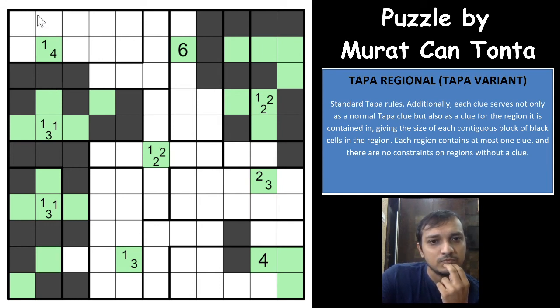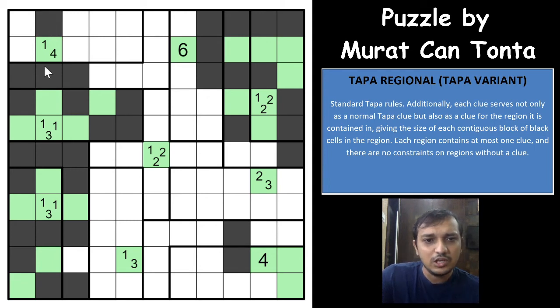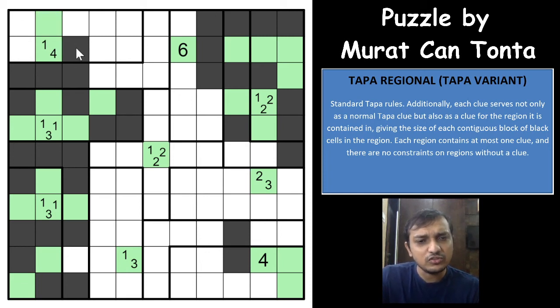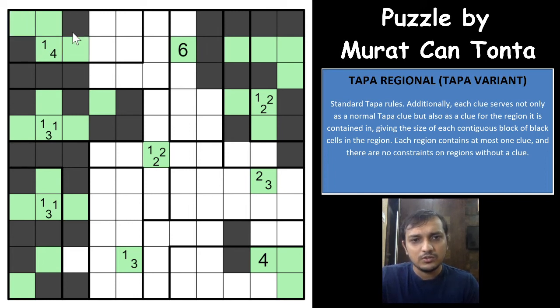Okay, this cannot be shaded because this is a 4 shaded cell group, this is a 1 shaded cell group, and this cannot be shaded. And of course if this is also shaded, there is no way that you have 1 shaded cell group, it will have here, and there is again getting stranded here. So this will be shaded, this will be shaded, this will come out. Okay, so you have 1 shaded cell in the region, and this will have to be 4 shaded cells. Okay, it can be any way. Okay, this will come out this way.